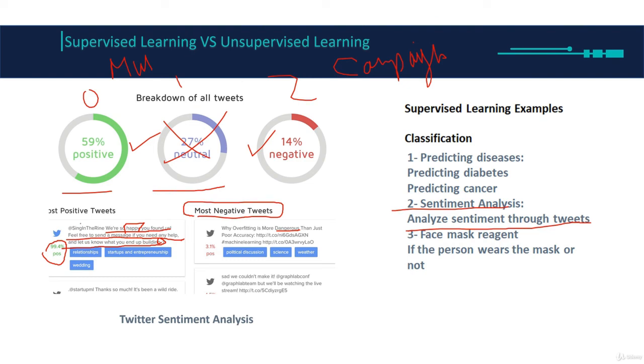And here we can see that we have only text. This field is called NLP, natural language processing. Sorry, it's an N, not an M. Let me write it again. NLP, natural language processing. Natural language processing is a field of machine learning where our data is only text. So here we also have a classification problem.